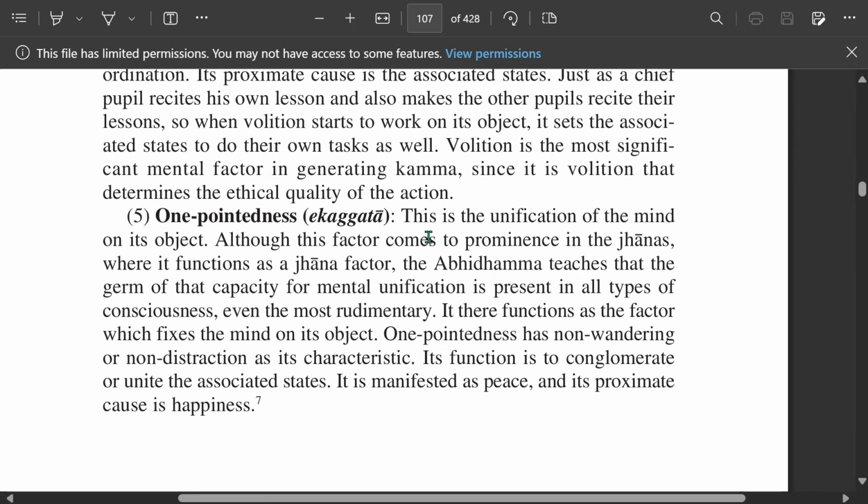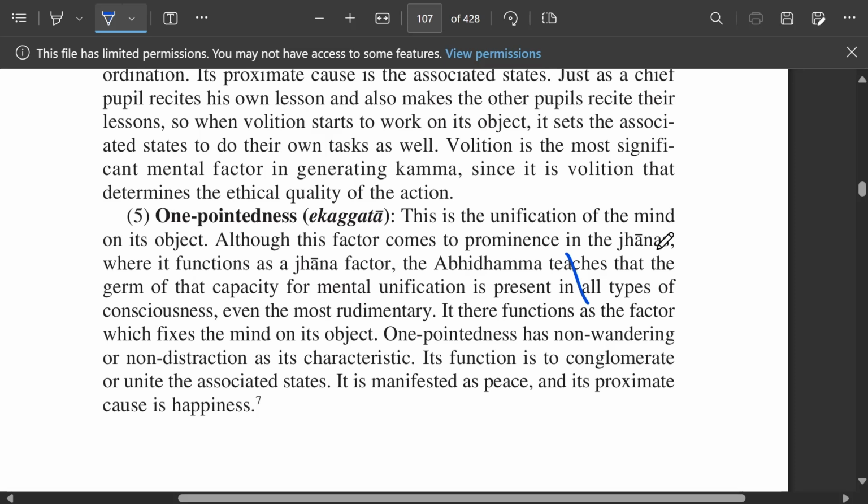What is the opposite of ekaggata? This is the unification of the mind on its object. Although this factor comes to prominence in the jhanas where it functions as a jhana factor. Wait. Where, right? Where. This is a relative clause, I think, right? This factor comes to prominence in the jhanas.